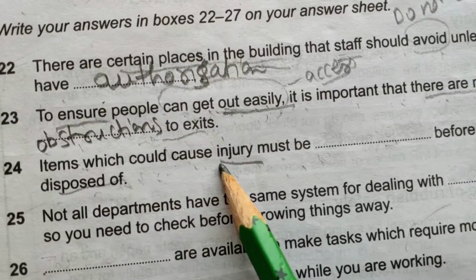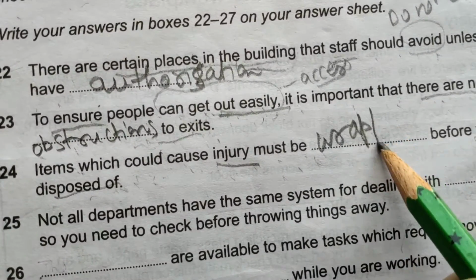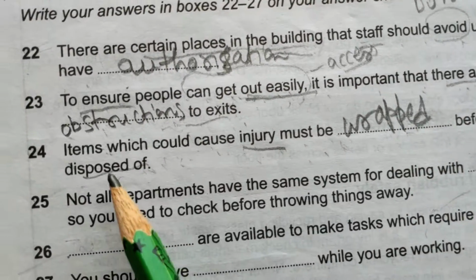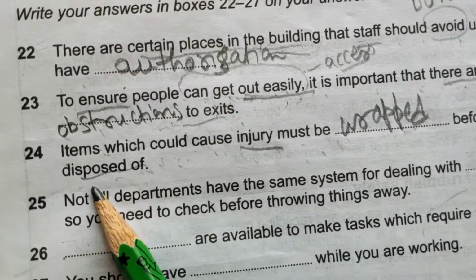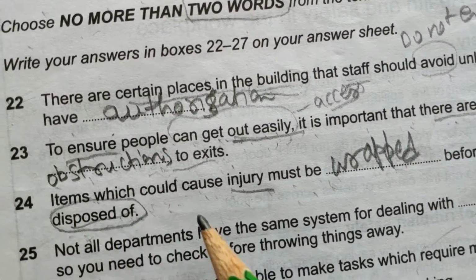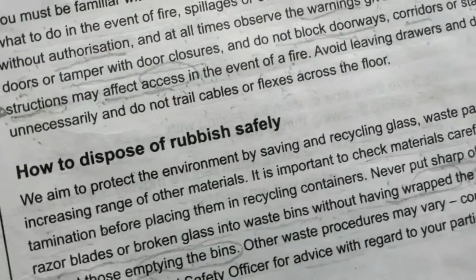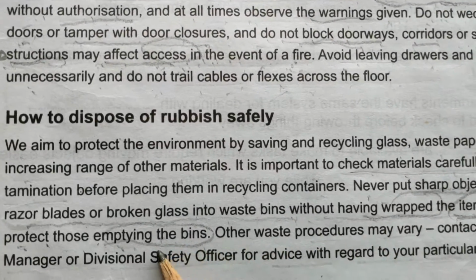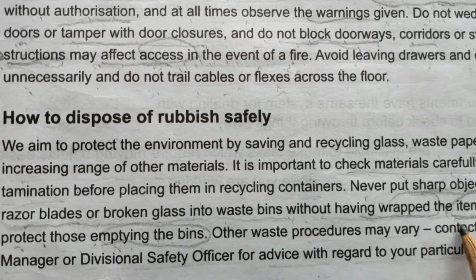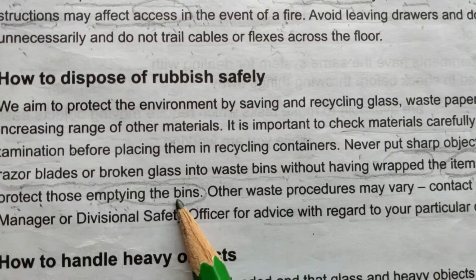For disposed of, they have used the word emptying the bins.